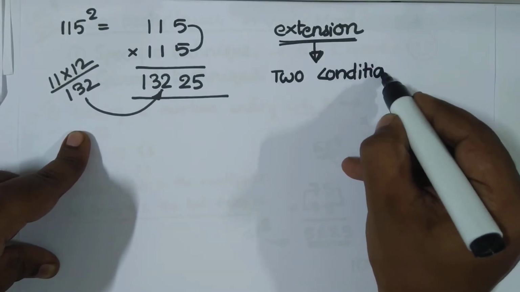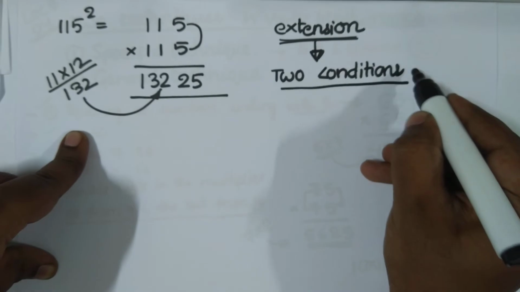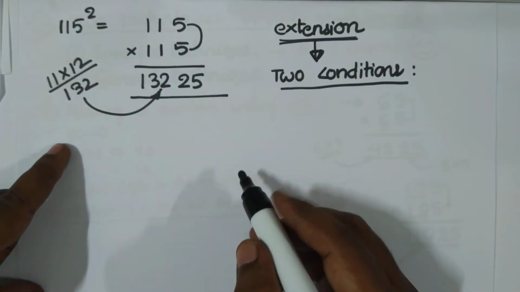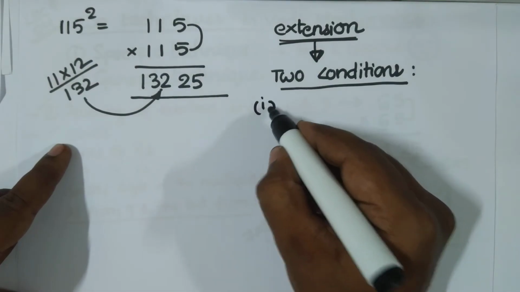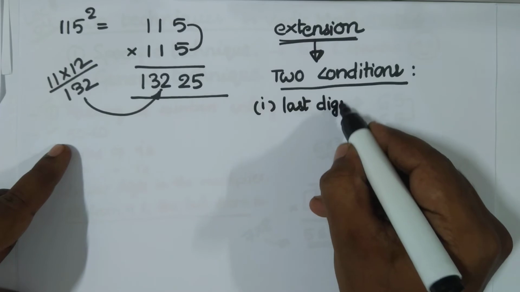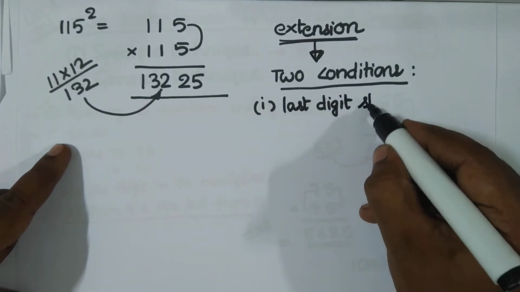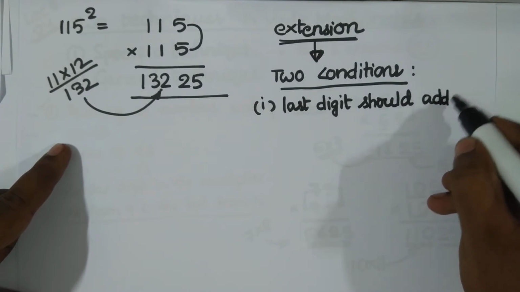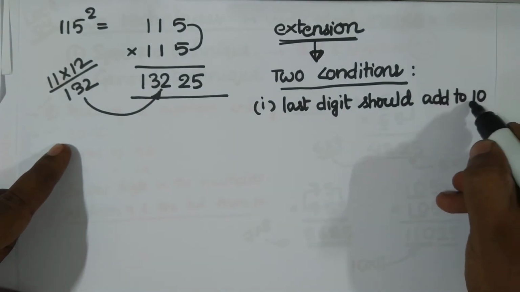So we have two conditions in the extension of this first principle. The first condition is as follows. Last digits should add to 10.